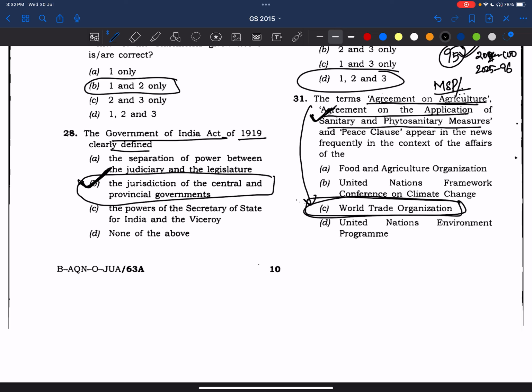Now what are the important things? See here, UPSC has given very important organizations: FAO, right?